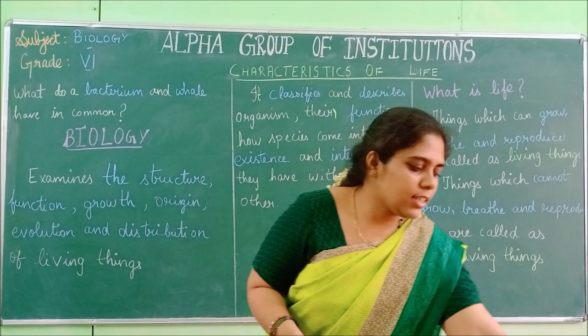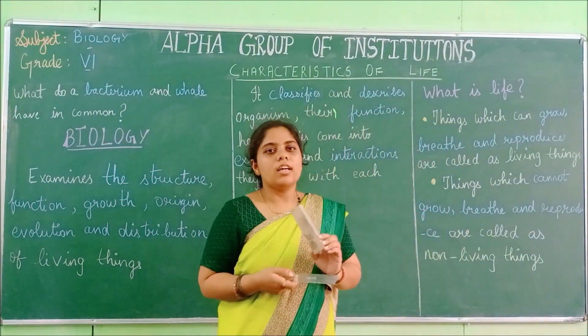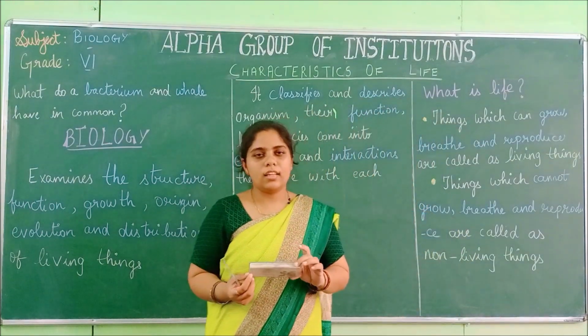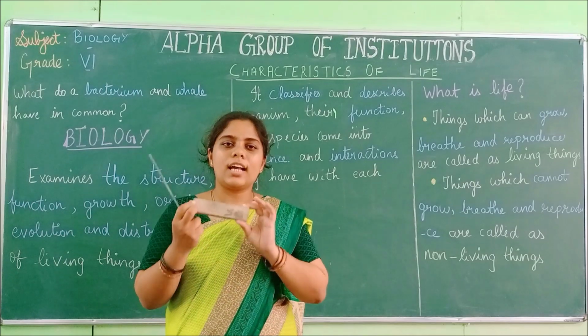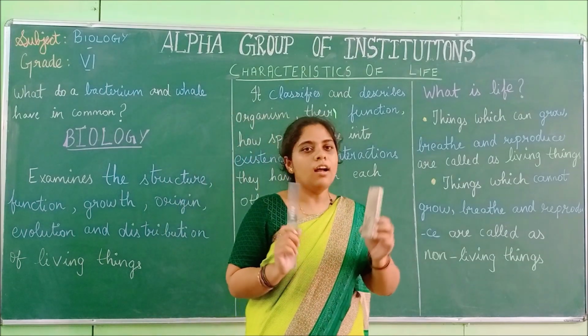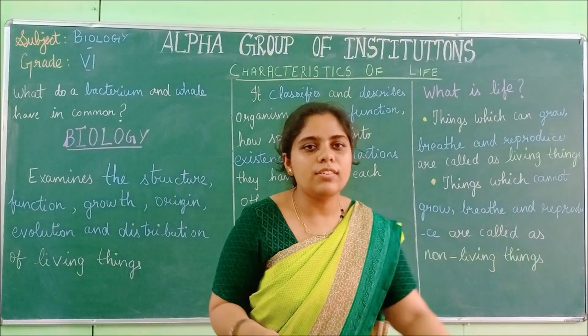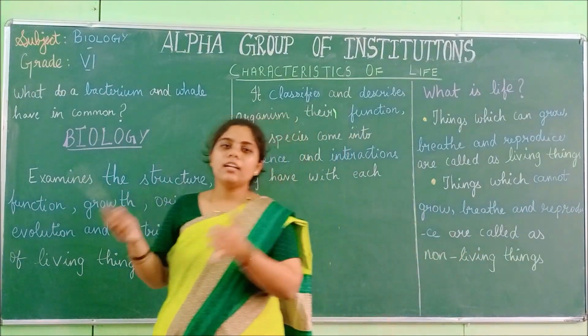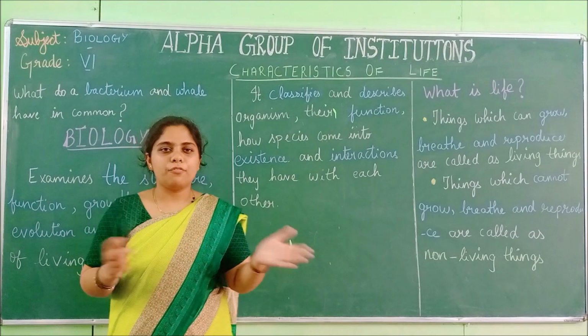Take this example, a duster. This is a non-living thing. It does not grow, it does not breathe and it does not reproduce. So this is a non-living thing. Likewise, living things and non-living things are differentiated.